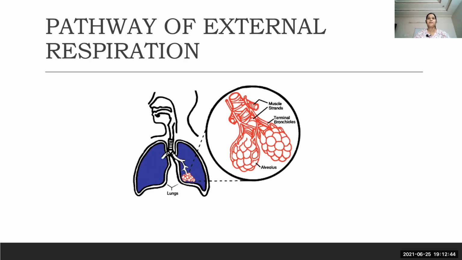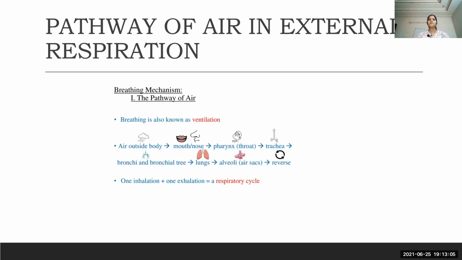Coming to the next one, pathway of external respiration. See, it is given in a diagram in a descriptive manner. The alveoli are clearly seen. Millions of alveoli are present in the lungs, and they are so microscopic that we cannot separate and count them. Coming to the next one, pathway of air in external respiration. External respiration means what we discussed up to the alveoli. Let us see what it is.